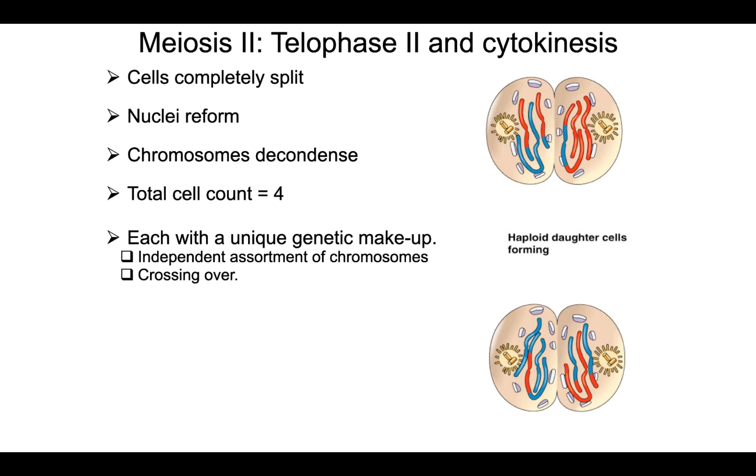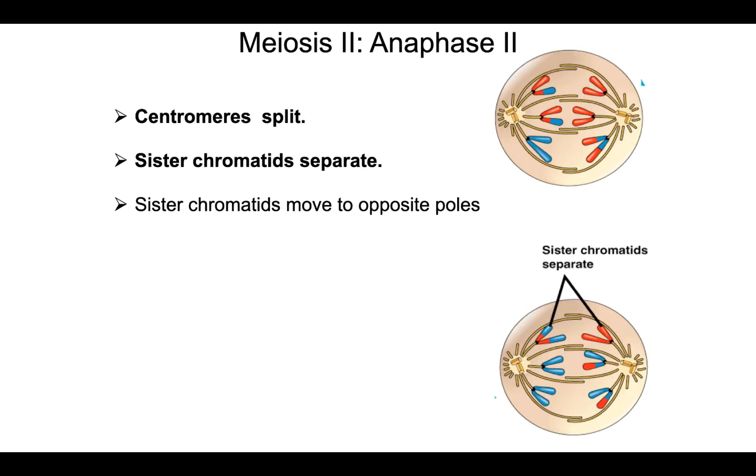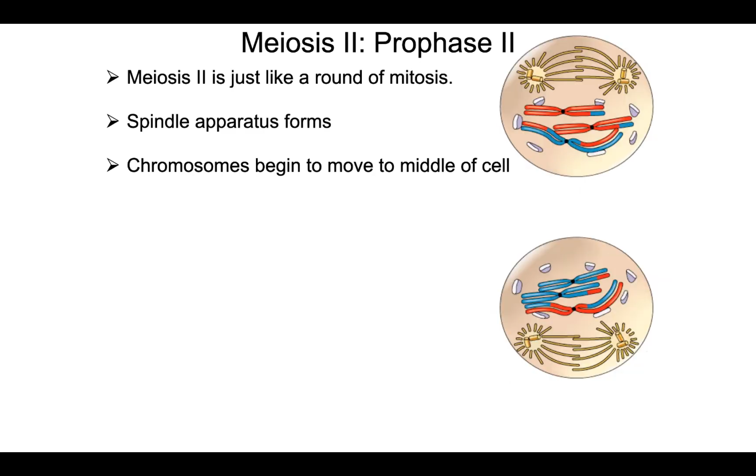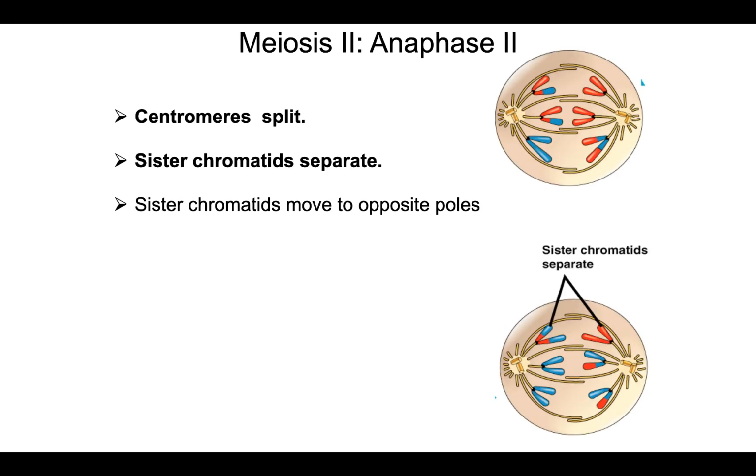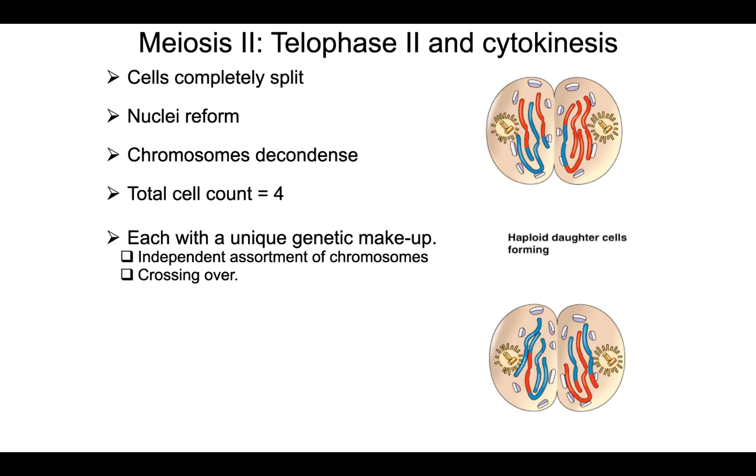Now, I think I failed to mention anaphase II, metaphase II, prophase II. It's important that when you're talking about meiosis, you always have a Roman numeral after the stage that you're talking about. Otherwise, it means you're talking about mitosis. And then telophase II and cytokinesis ends up with a total of 4 cells from the one that we started with.